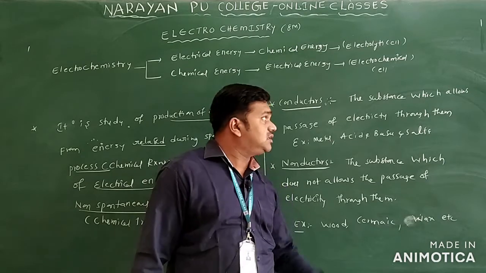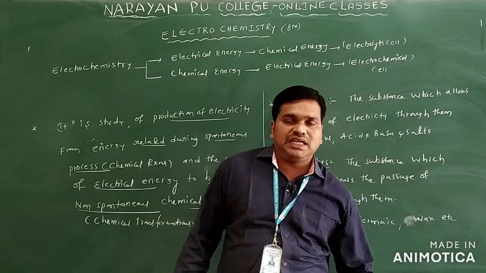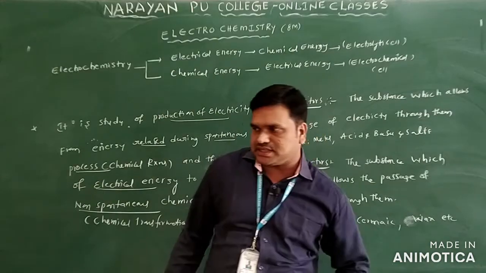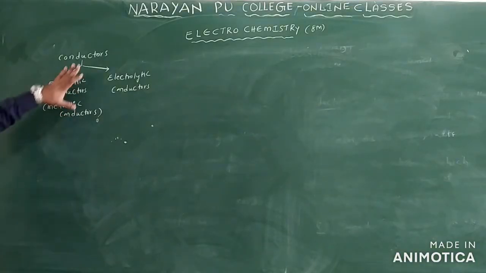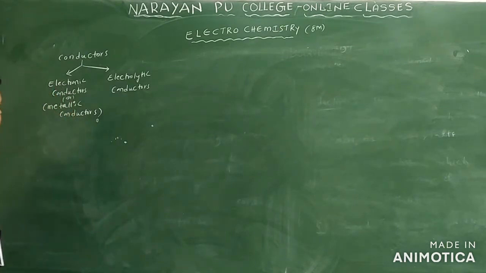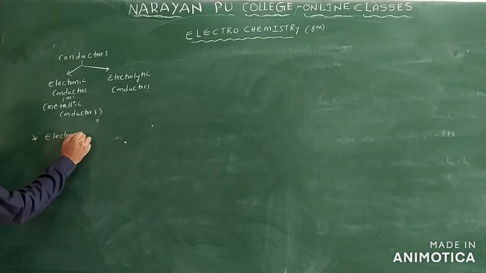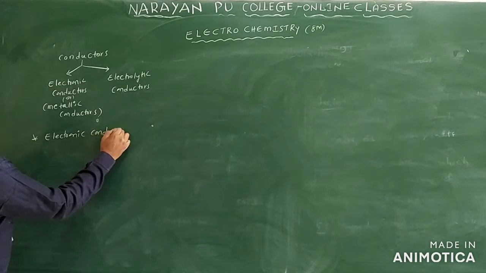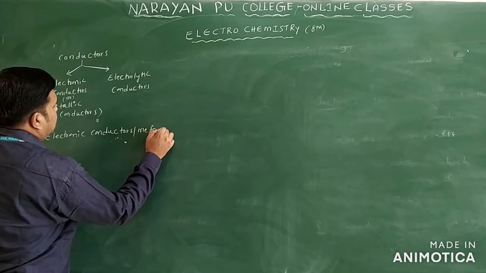Now the next concept. Conductors are again classified into two types: electronic conductors, or you can say metallic conductors, and electrolytic conductors. Let us discuss electronic conductors, or metallic conductors, first.